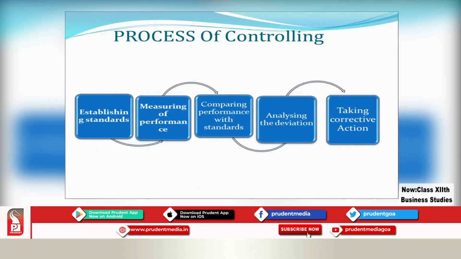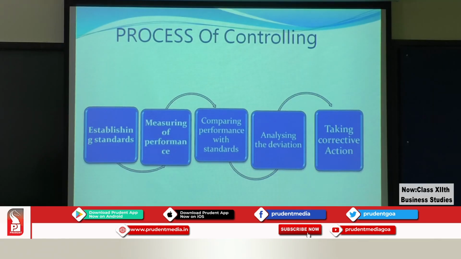The next topic which we have discussed is the process of controlling. Very simple. It has in total 5 steps. We started with establishing standards, followed by measuring of performance, then comparing actual performance with the standards. If there are differences, then we analyze the differences, we analyze the deviations, and finally we take corrective action in order to achieve the goals and objectives of that particular business organization.